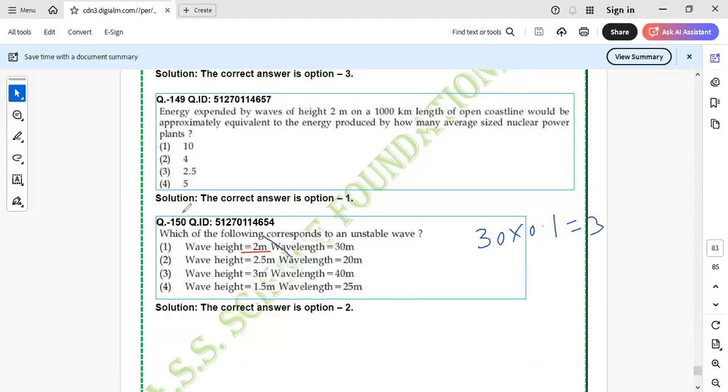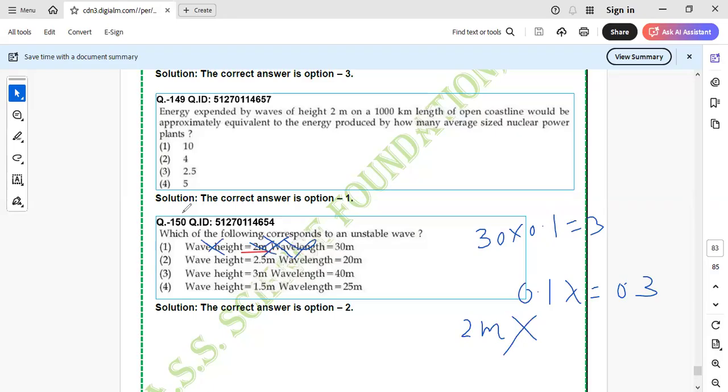So this option is wrong, because 0.1 lambda is 3, and the wave height of 2 meters is not greater than that.